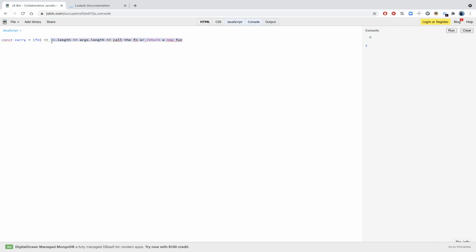So let's start with this. We'll write function curry, and it takes a function, and then we'll have to return a new function. We can name the new function curried, and it will have some arguments, right? We'll spread it, and then we have to check whether fn.length, the arity of the function, is less than or equal to args.length.